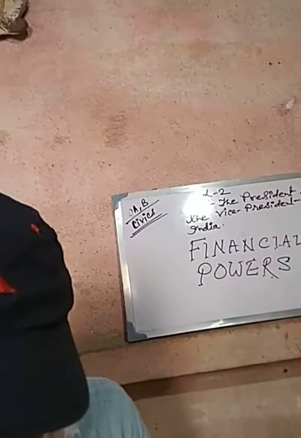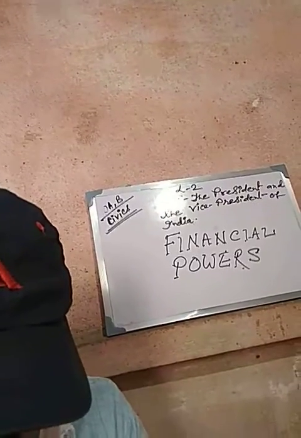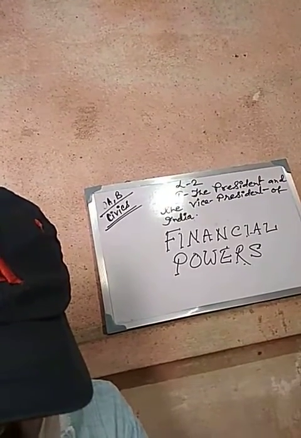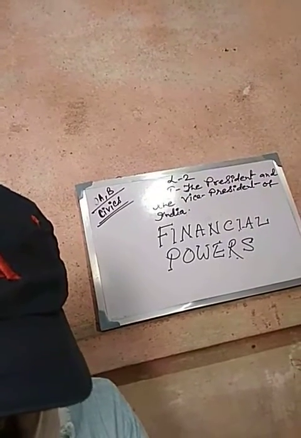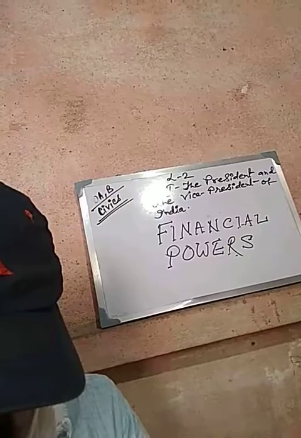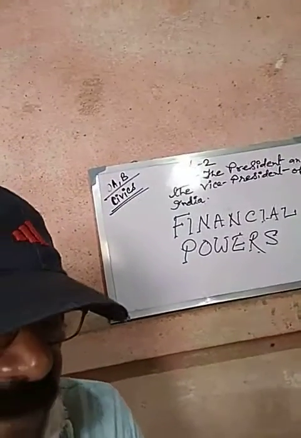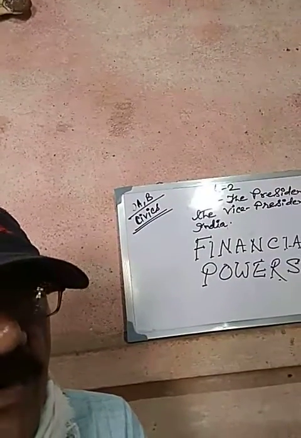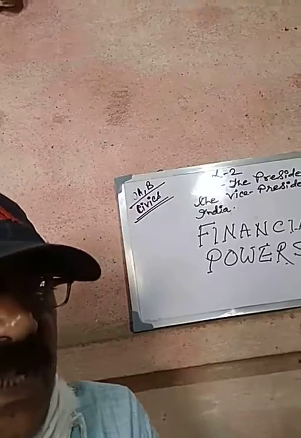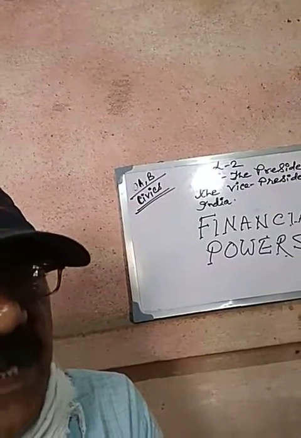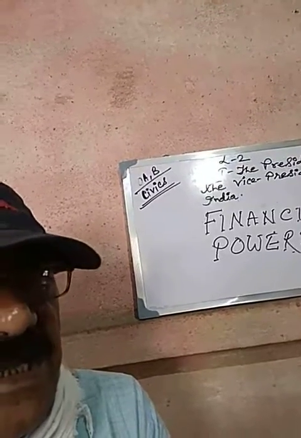Another point: the President can authorize withdrawal of advances from the Contingency Fund of India to meet unforeseen expenditure. Such expenditure should be subsequently approved by Parliament. If the President considers that the amount of money the Finance Department is going to sanction is not adequate, in that case the President can take initiative.